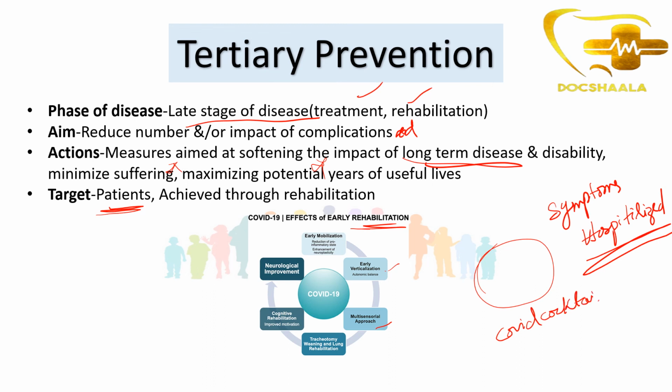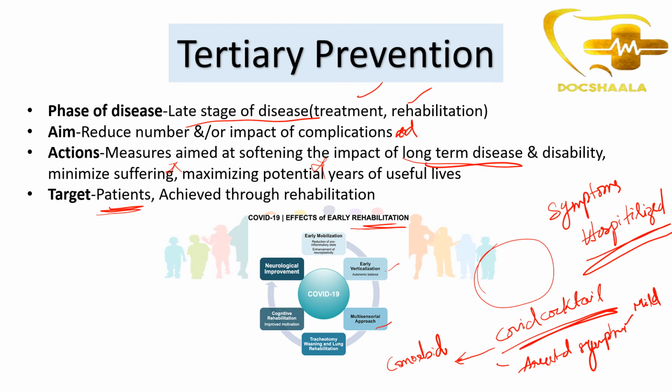This cocktail arrested the symptoms when they were mild itself. It was very useful for those people who had comorbidities. It helped in preventing further degradation of their health, and also helped in maximizing their potential years of life. That is what we did in COVID, and those are the levels of prevention that we have.